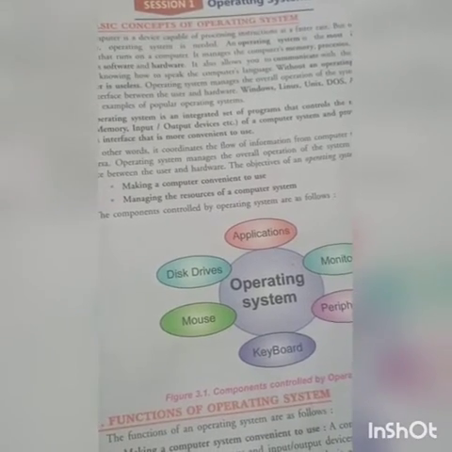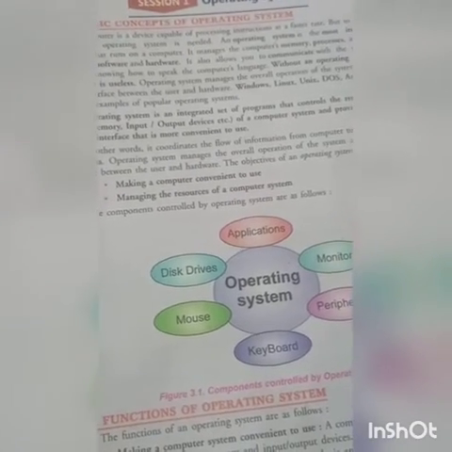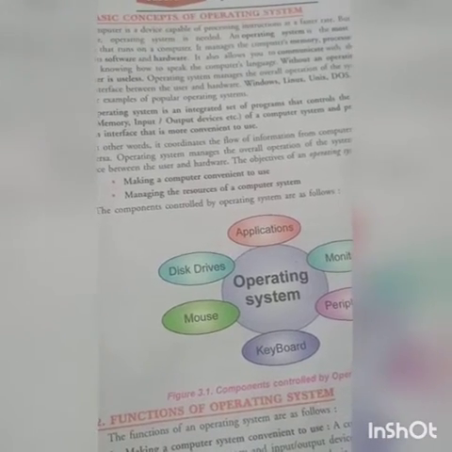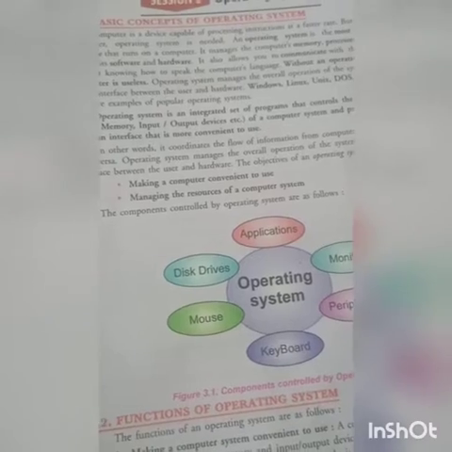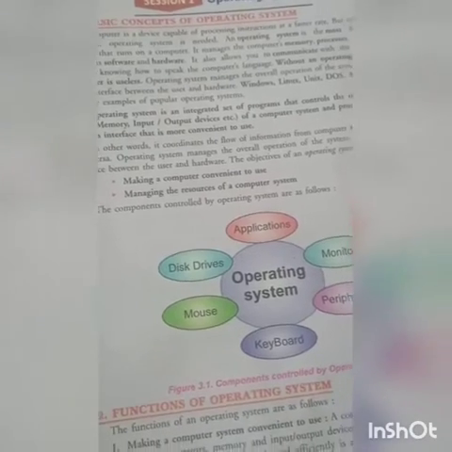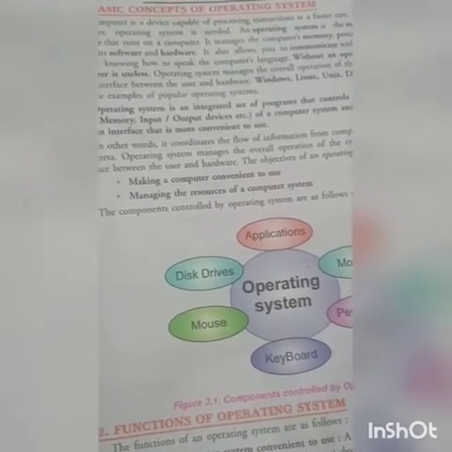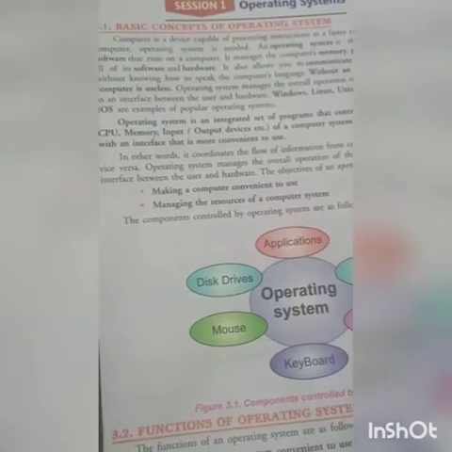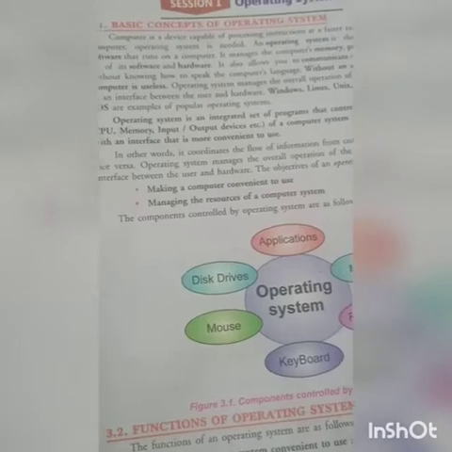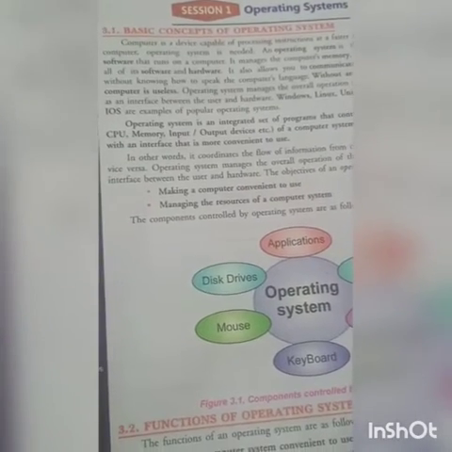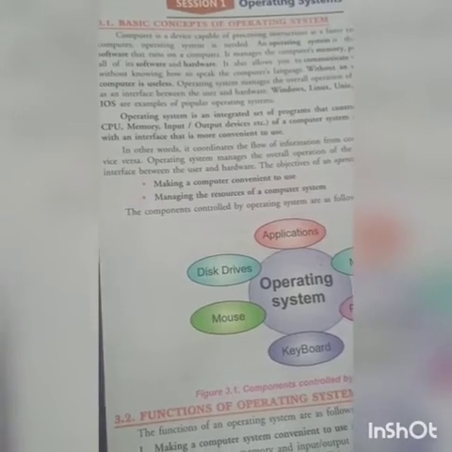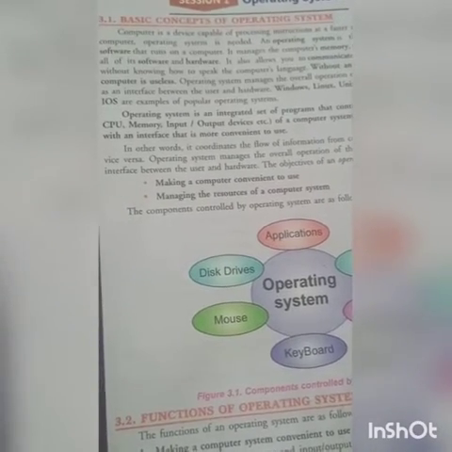So all the internal parts are very important to drive the car. Similarly, if you want to operate the computer, then all the hardware is needed. Suppose you haven't got a keyboard, how will you operate the computer? No, it is not possible. Mouse is also required, keyboard, your CPU, your printer. If you want to take a print out, then a printer is also required. So all these things are required.